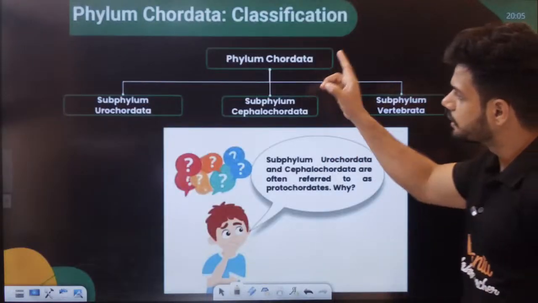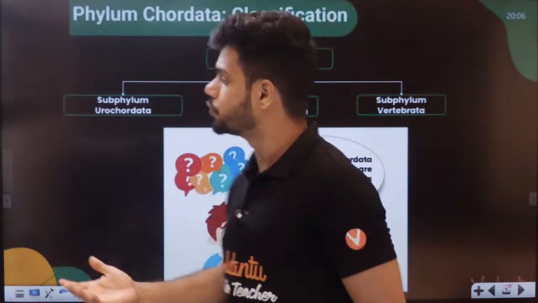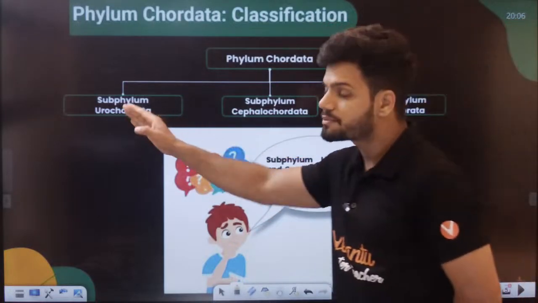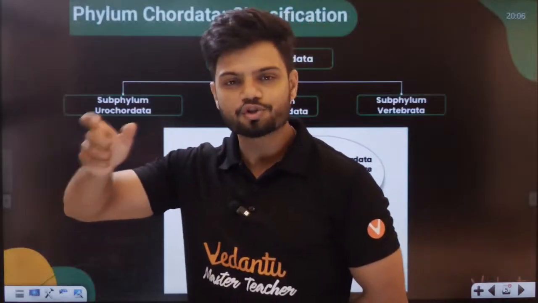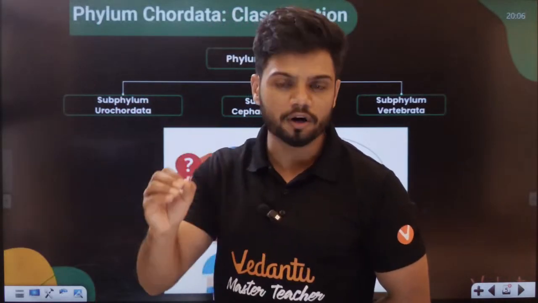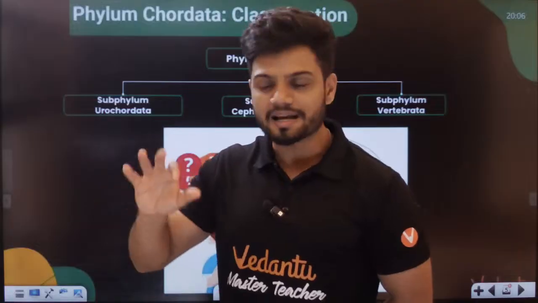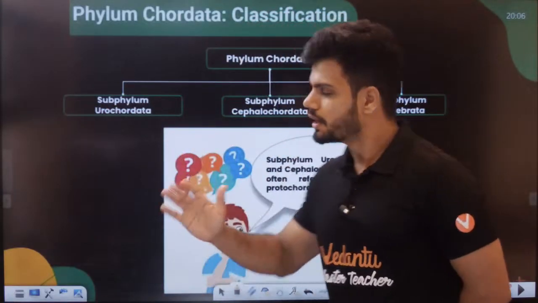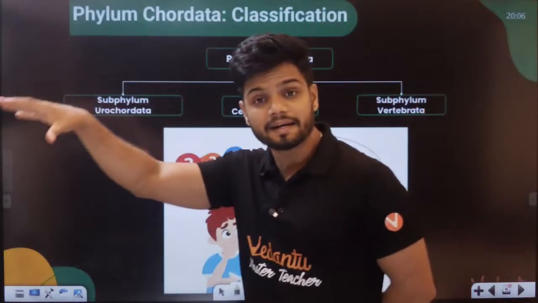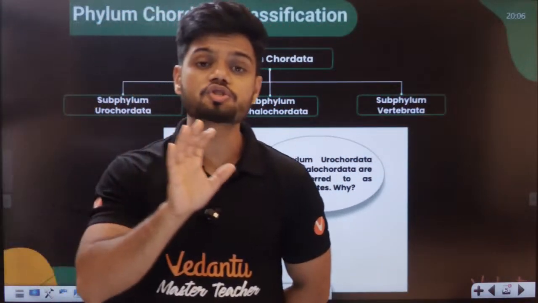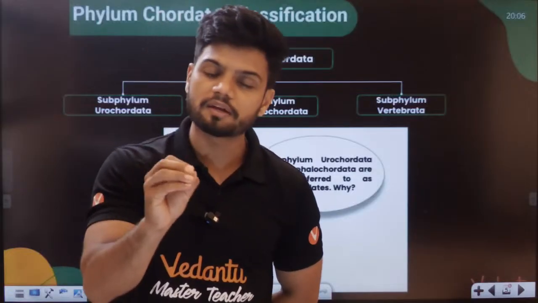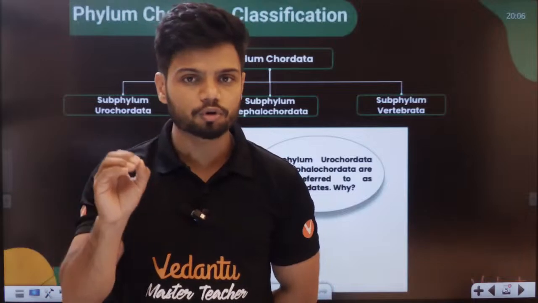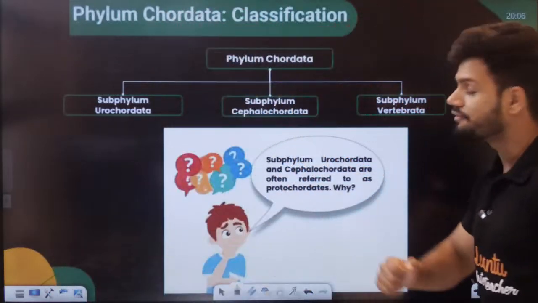Now, we also learned the entire chordates can be divided into urochordates, cephalochordates and vertebrata. Uro means, my students, what? Uro means tail. So only in the tail region, the notochord is present in the larval stage. Now, as the urochordates grow older, the notochord perishes. But in cephalochordates, from the head to tail, from anterior to posterior, throughout the body, we can find notochord, and notochord is present even in the adult stage.